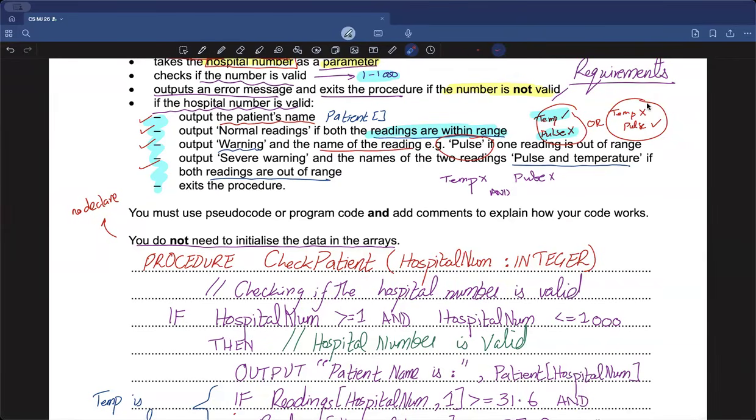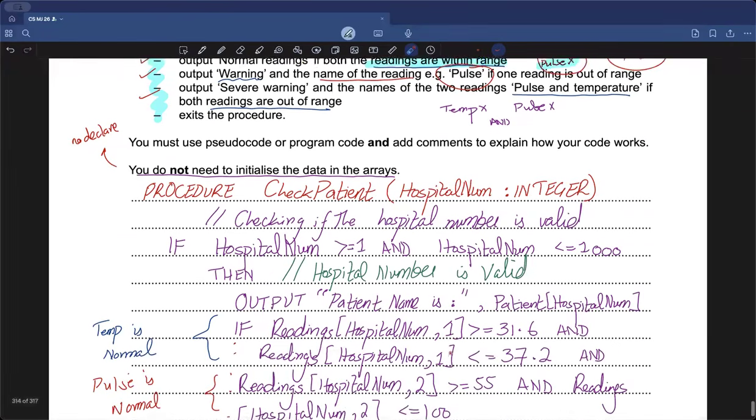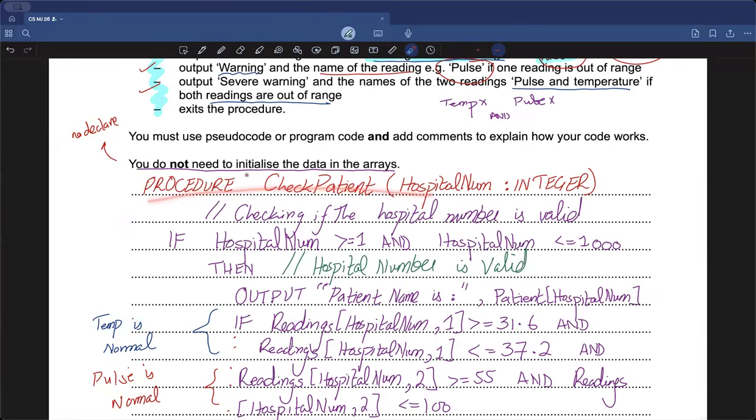Say question from Javeria. Oh, Javeria, quite a lot. Sir, can you explain the first line of the code? First line, this is basically saying that you are creating a procedure, and I gave that procedure the name check patient, which is going to be taking a parameter, and that parameter name is hospital number, which will be of the data type integer. If you also don't understand this, I would again recommend you can reach out to me later on. I'll also send you videos on procedures and functions, watch them, because then you will understand what is happening. No problem. You can lower your hand, guys, if your question was answered. So yeah, now let's go back.